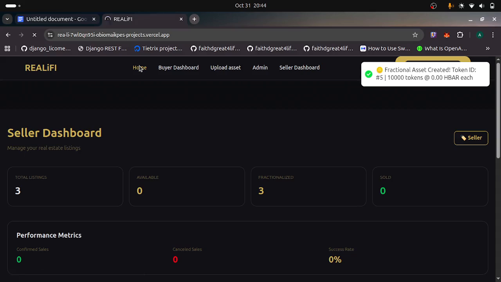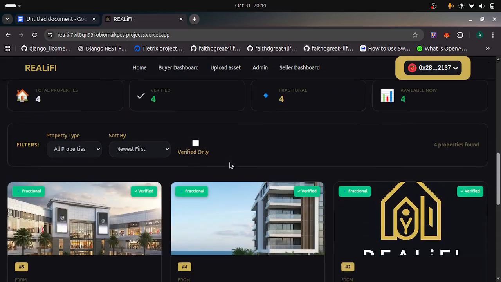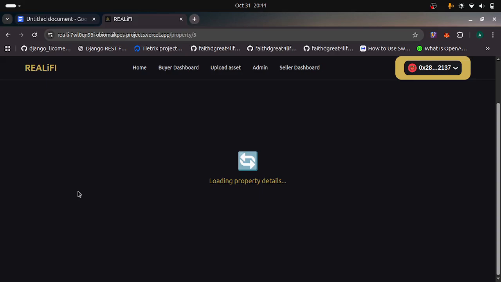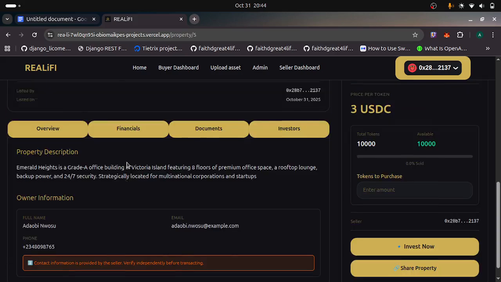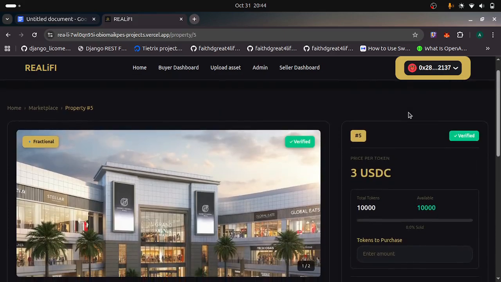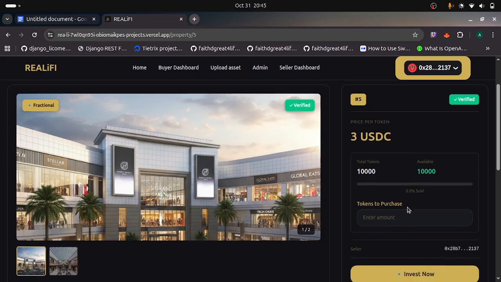From the marketplace, I buy. Yes, as a seller, you can decide to also buy fractions of the assets you fractionalize. So you can see, okay, look at this, something interesting. Price per token is 3 USDC. Because of the way we fractionalize it, the asset was tokenized at the value of 30,000 USDC, but fractionalized into 10,000 pieces. So it divides. So you can buy at 3.